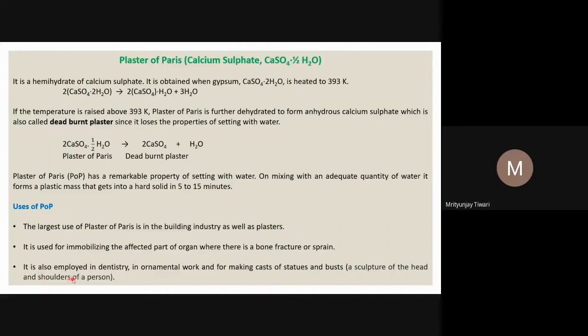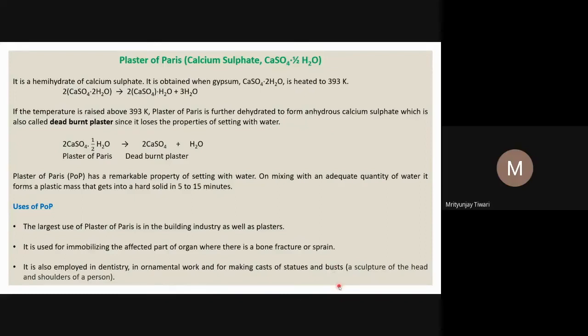It is also employed in dentistry, the branch of medicine called dentistry, in ornamental work, and for making casts of statues and busts. Busts are sculptures that have only the head and shoulders of a person, usually the breast or chest part.